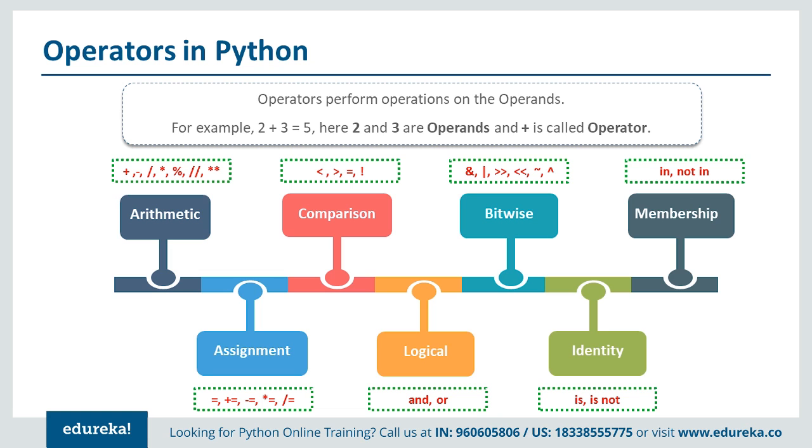Then comparison: greater than, less than, not equal to, all these things. Then logical and, or is also available. Bitwise, identity, membership, all these are the different kinds of operators which we can use either on the core values or on the various variables. Depending on the particular operators we use, we can perform the desired operations, and that helps us understand what exactly we are trying to execute. So that's the real purpose, why we require operators while preparing Python programs.